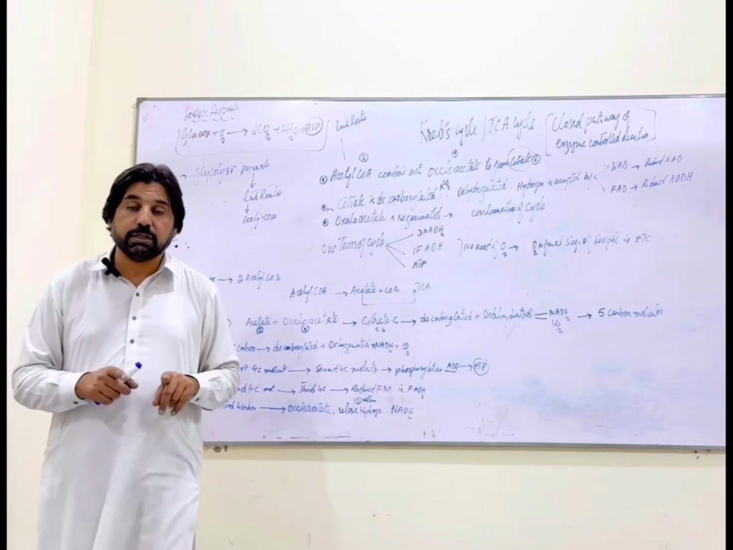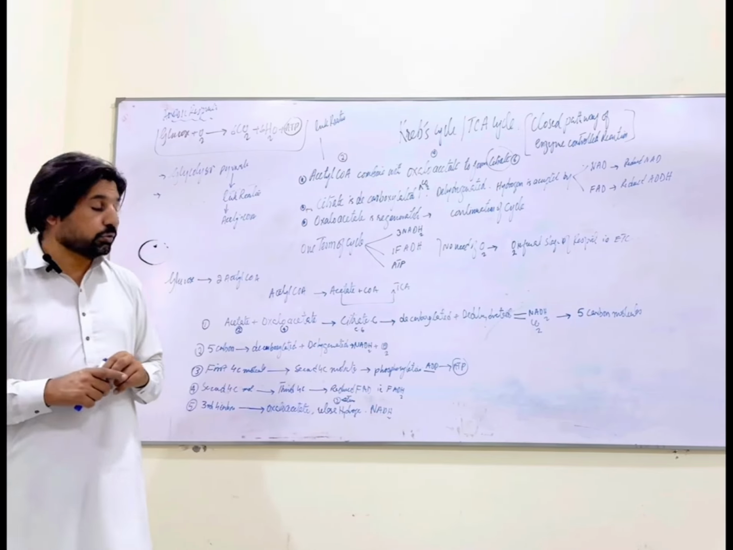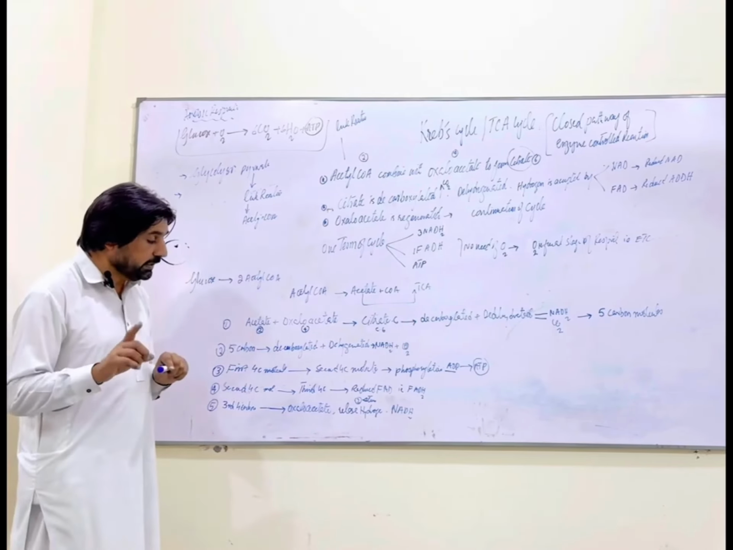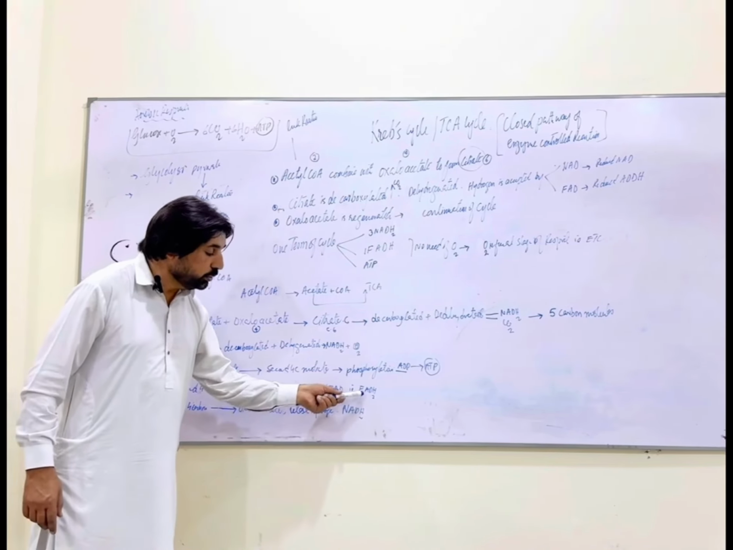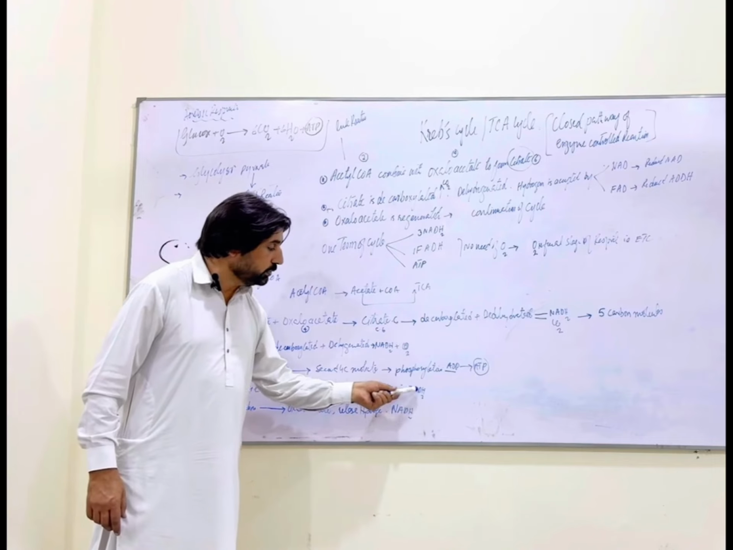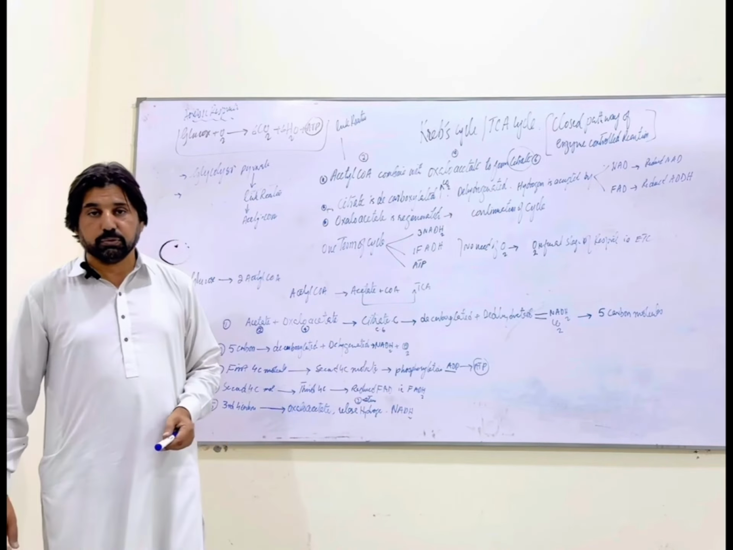This was the end product of the TCA cycle. So we can say during the TCA cycle, six NADH molecules are produced, two FADH2 molecules are produced, and two ATP molecules are produced, right?